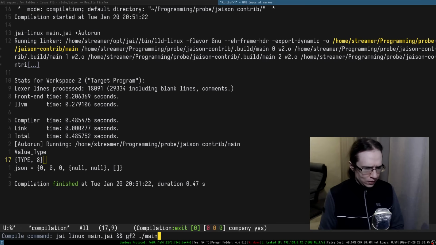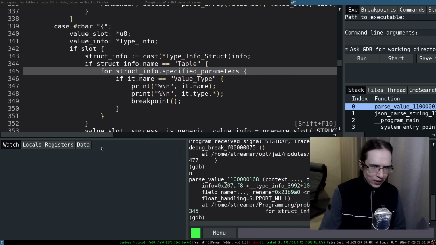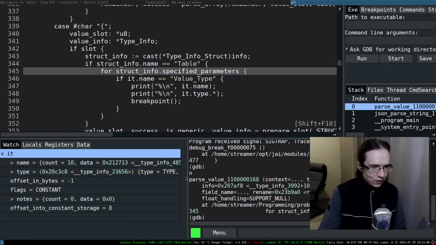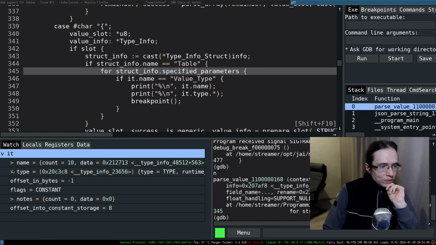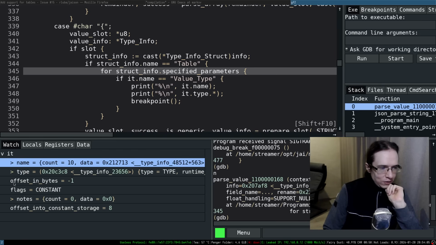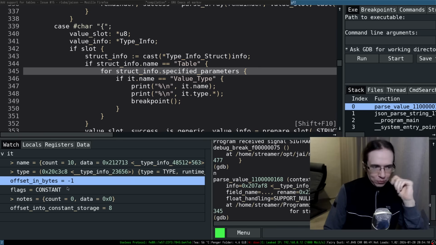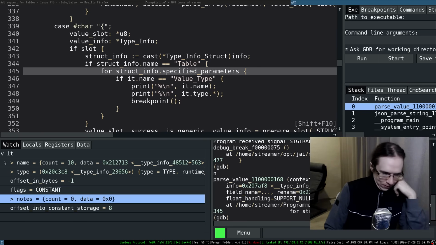Let me try to go into the debugger. I'm gonna run it, I'm gonna step out of this entire thing. And so did it do the thing? Can I take a look at it? And it is a pointer and it's a name. Its name is value type. That's very cool. So it has a type which is a type name, offset in bytes -1, which probably indicates that it's a compile time parameter. Very useful. There's some nodes and there's no nodes in here, so that's annoying as hell.